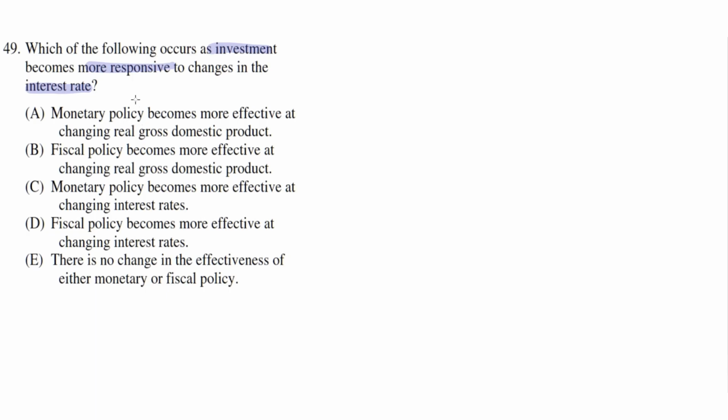So this seems to be the correct answer, because monetary policy refers to actions by the central bank, like one of the four tools. So these could be changing the discount rate, the interest on reserves, or required reserves, or doing some sort of open market operations. And because investment is more responsive to interest rates, if one of these actions reduces interest rates, then investments will increase by a greater amount. And because investments increase, the aggregate demand curve will shift to the right, and this results in greater real gross domestic product. So overall, A seems to be the correct answer.